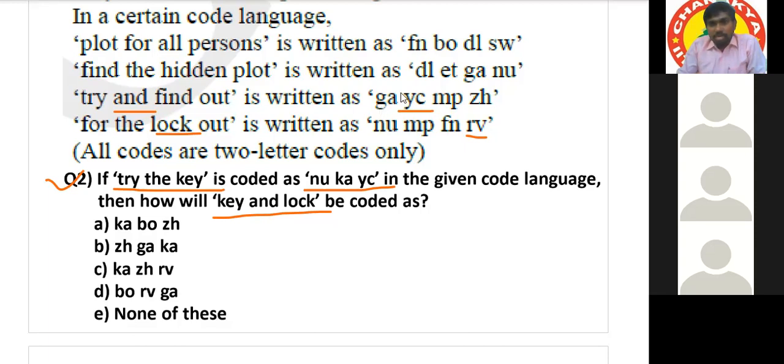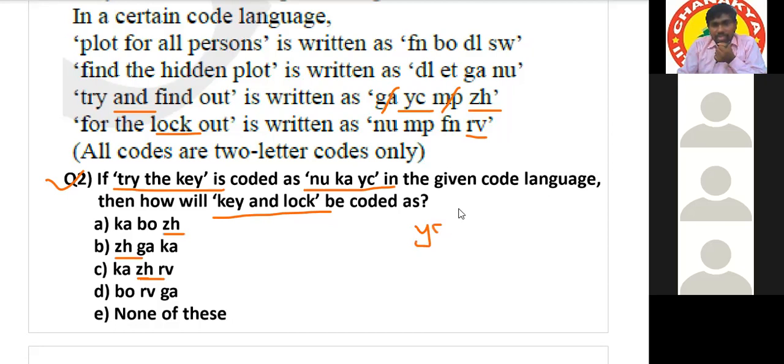Just tell me, is GA a common code or uncommon code? Common, sir. That's why cancel. MP is common, that's why cancel. So here the possible code for and is either YC or ZH. In try the key, YC is given, sir. YC is for try the key, right? So it should be ZH, because YC is already given, right? Yeah, so ZH should be the answer, sir.